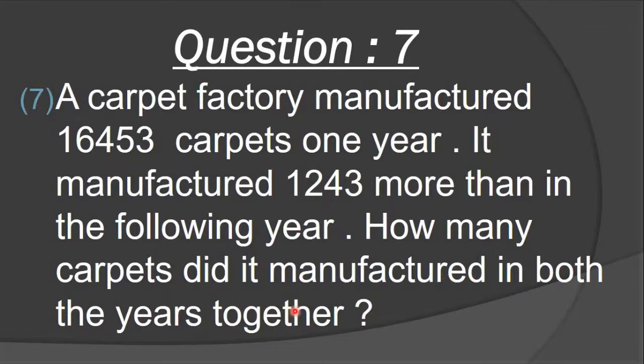So what we have to find, students, is the first year and the following year together. We compare and add both years, and find the total number of carpets manufactured in both years. Understood, all students?